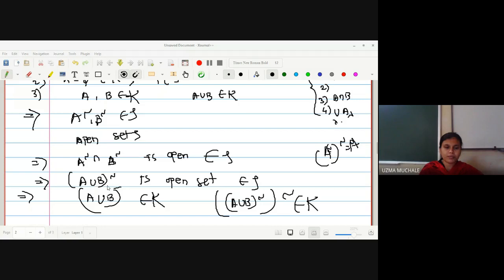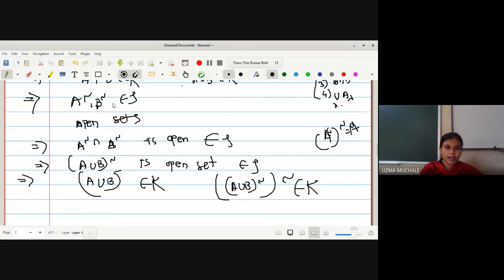It is the complements of members of tau. If this whole set's complement is a member of tau, this whole set will be a member of K. So here we have proved that it is closed under finite union.